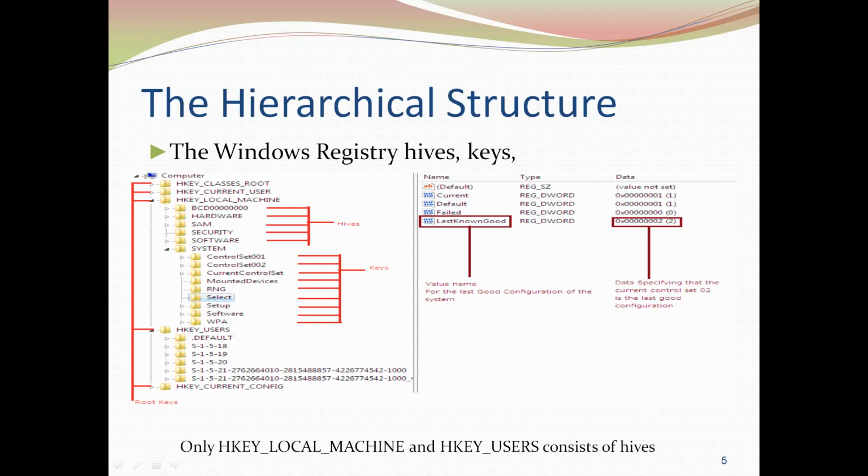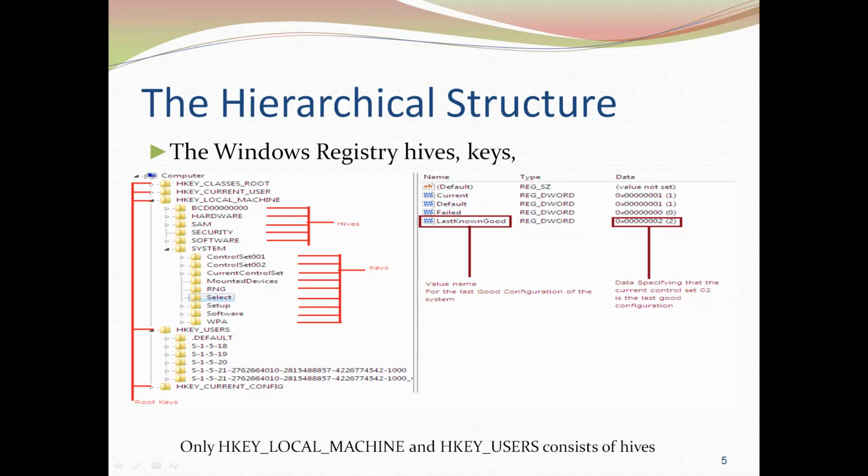So let's talk about this LastKnownGood value name. It indicates that the current last known good configuration is 2. That means it is available in ControlSet002, which has the good configuration. Suppose the Windows operating system wants to know what its last good configuration was. From this particular key it can know what the last known good configuration was. So that is the importance.